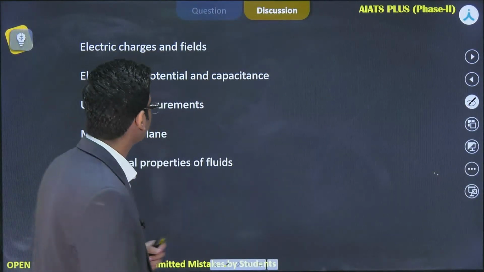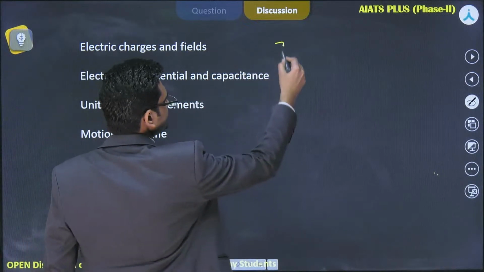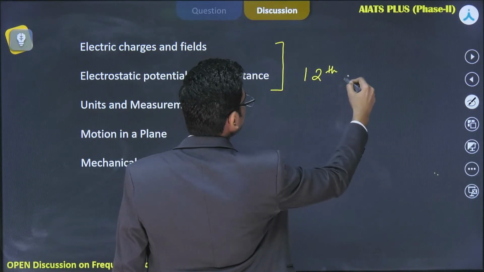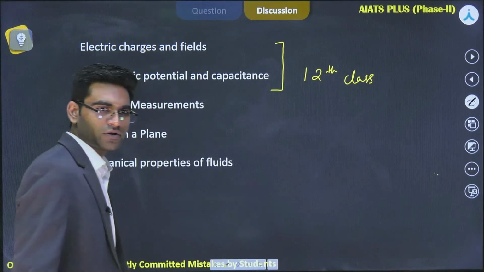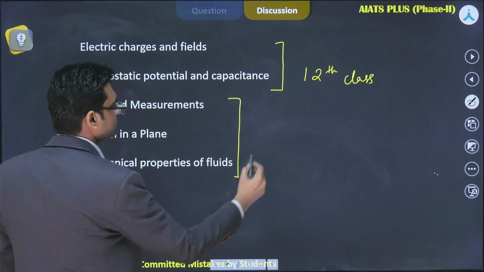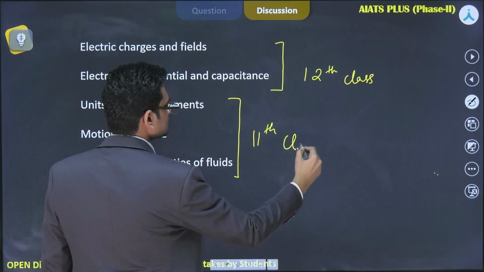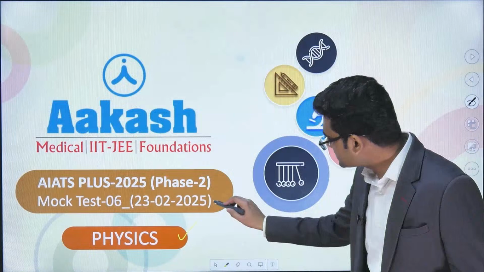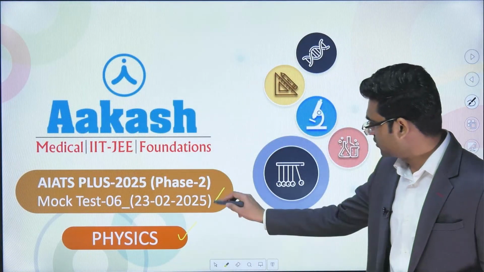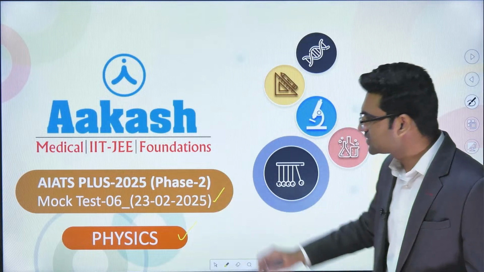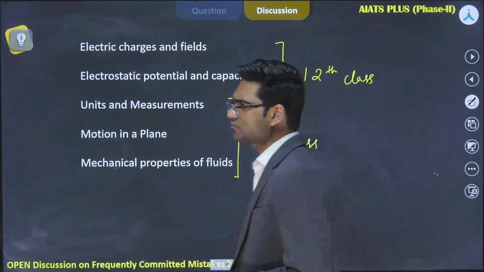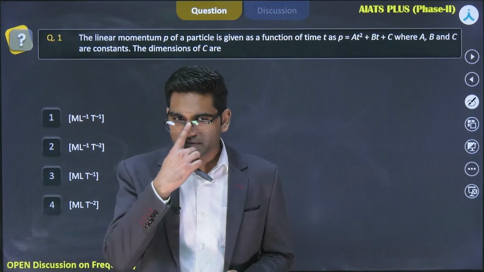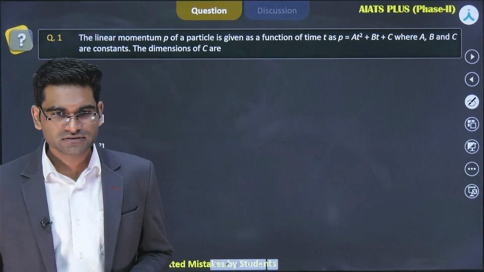Okay, so क्या होने वाला है? In the first session, we are going to discuss these 5 chapters. As you can see, these 2 chapters are from 12th class, right? And another 3 chapters, they are from 11th class. What we are going to do is discuss these questions from this paper, which was conducted on 23rd Feb 2025. But we are not just going to discuss all these problems only. We are going to build some concepts around them. Okay? Hello everyone. Good morning.